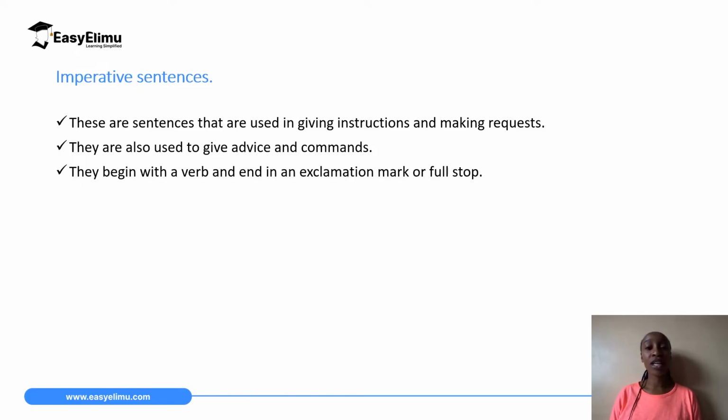And one very interesting feature about these types of sentences is that they begin with a verb and they end with either a full stop or an exclamation mark, depending on the intensity of what it is that they are passing. Because if it is a command, it is going to end with an exclamation mark. If it is advice or a request, it's going to end in a full stop. And we're going to look at a few examples in the next slide.